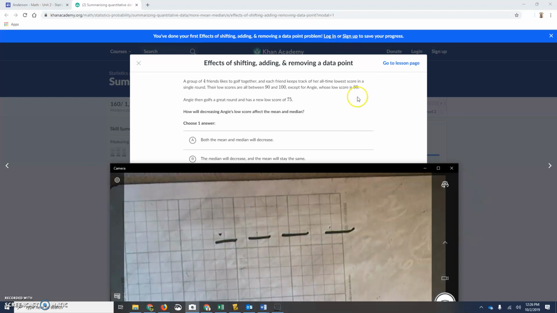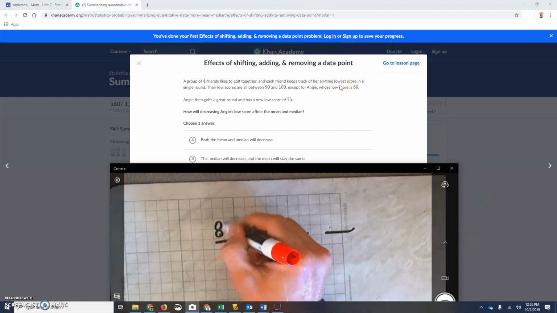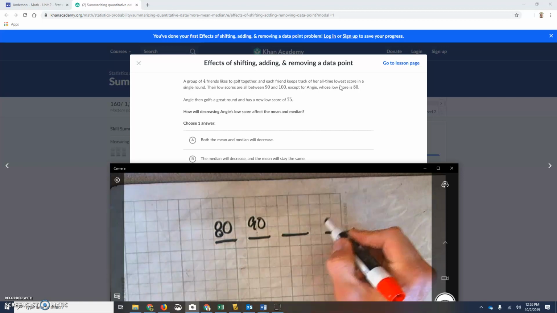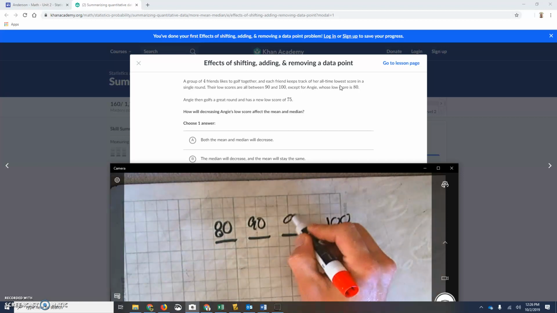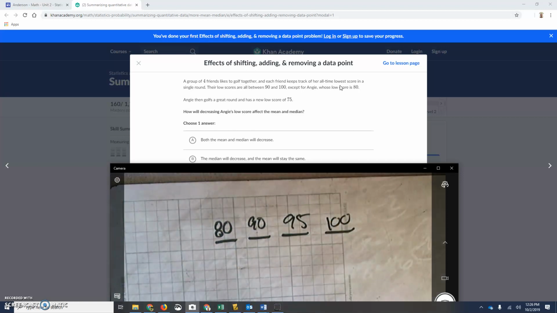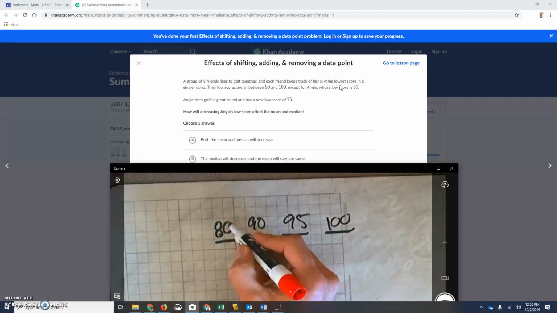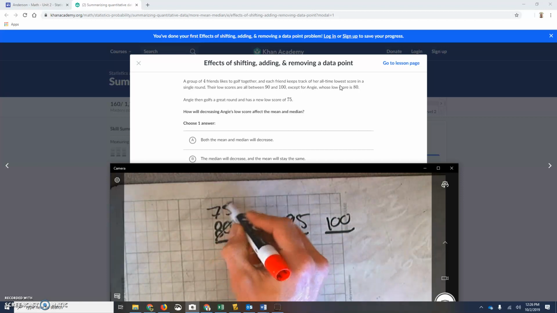But right here it says Angie's low score is 80. So our lowest score is 80, but everyone else is between 90 and 100. So I'll put a 95 in the middle. Then it says Angie then golfs a great round and has a new low score of 75. So this 80 is now a 75.